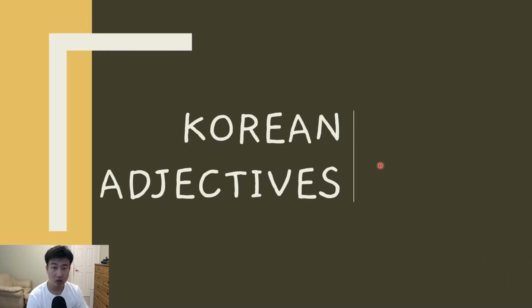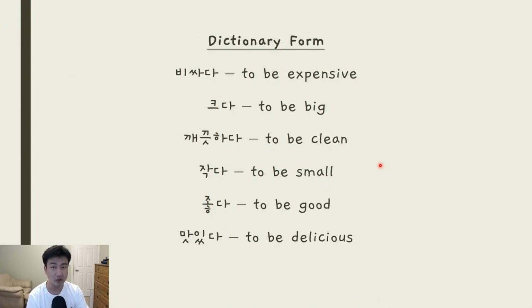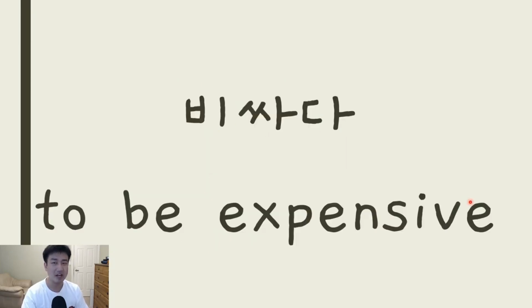So I'm going to teach you how to use these adjectives in Korean. All right, let's get started. Okay, so Korean adjectives. Here we go. I made a list of a bunch of adjectives here. Just like the verbs, they all end in 다. So if you look it up in the dictionary, they all end in this 다. Anyways, here is the first adjective.